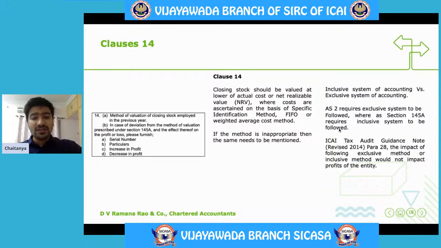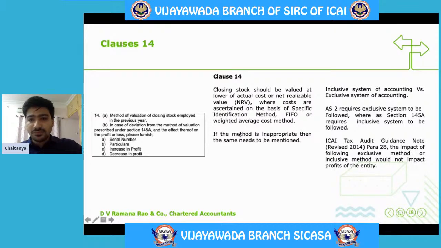FIFO or weighted average cost method can be followed. This particular point says closing stock has to be valued at either the lower of actual cost or net realizable value. Where costs are ascertained on a specific identification method, FIFO or weighted average can be followed. If the method followed by the entity is inappropriate, then the same can be mentioned here.